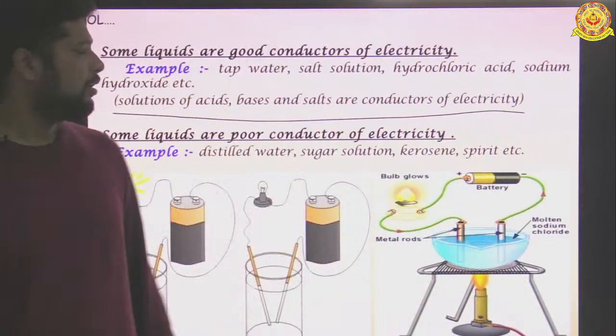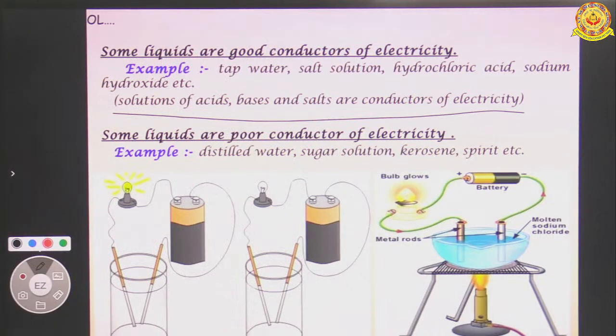Now, some liquids are poor conductors of electricity. Examples: distilled water, sugar solution, kerosene, spirit, etc. These are some bad conductors of electricity. Like here we can see there are some diagrams which you can see. Please wait a minute.